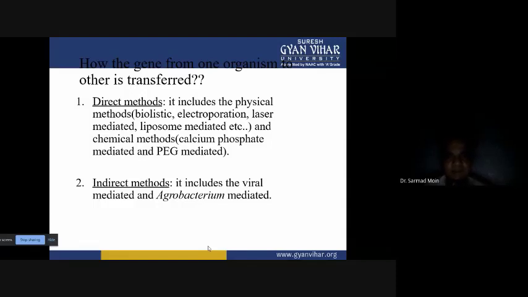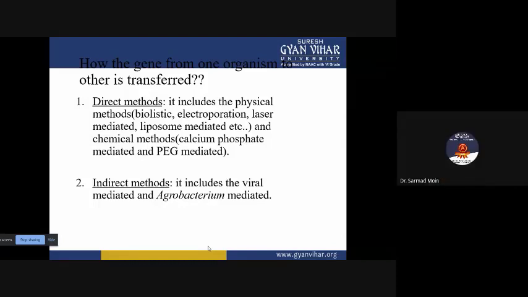In the direct gene transfer method, we directly use physical methods to transfer the genes. So biolistic method is there, electroporation is there, then laser mediated, liposome mediated methods are there, and chemical methods are also there. So without using any vector, we are transferring the gene from outside to inside. So physical methods and chemical methods are the types in the direct method.